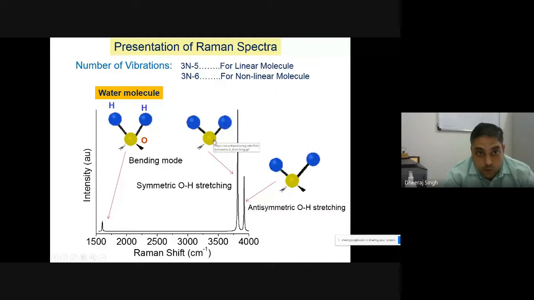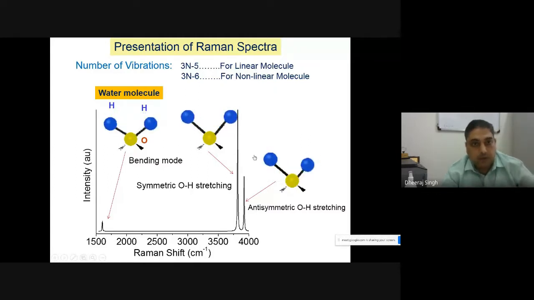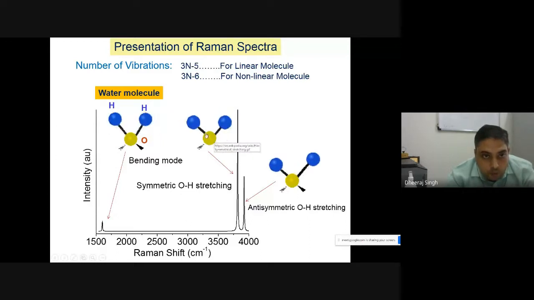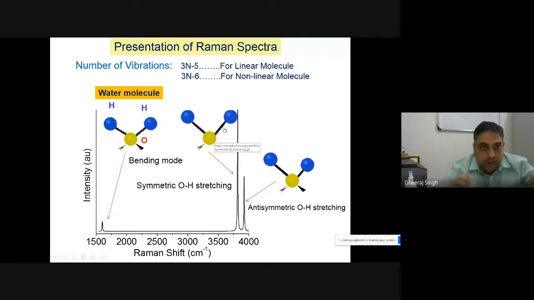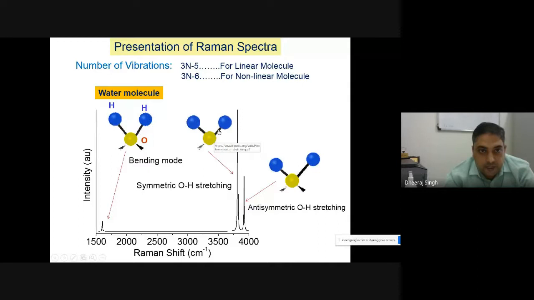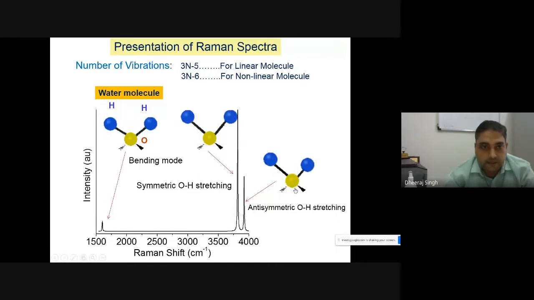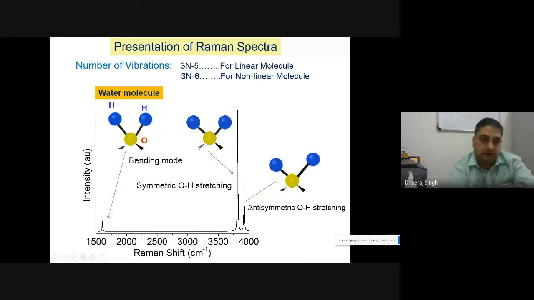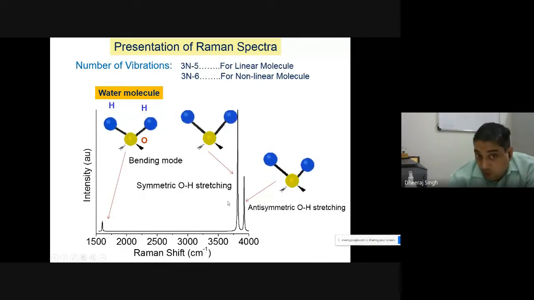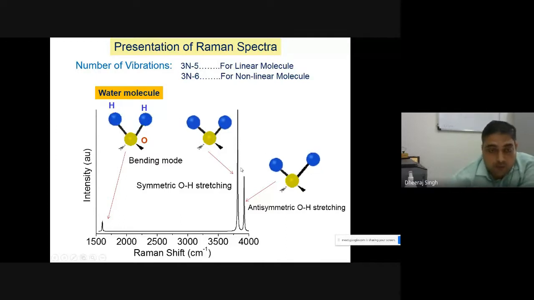However, there are two other modes, symmetric stretching and anti-symmetric stretching, of the water molecule. Symmetric stretching means both OH bonds move in together and out together, so we call it the symmetric OH stretching mode. Generally, it happens at 3600 and 3800, that is known as OH anti-symmetric stretching. Raman and IR both give similar information but with slightly different intensity. So now you can characterize water molecule contaminants.